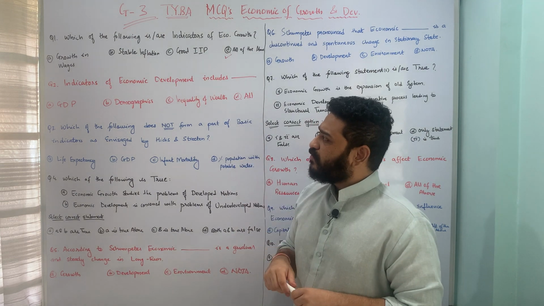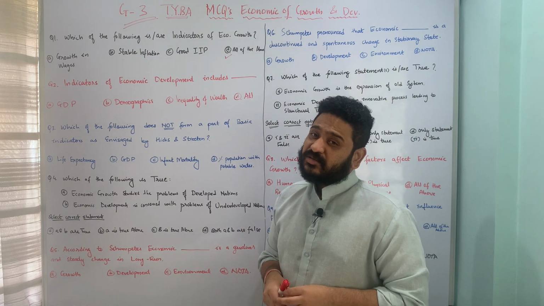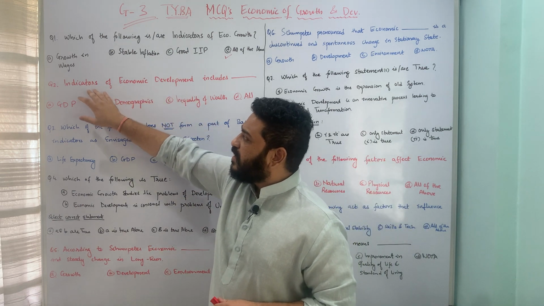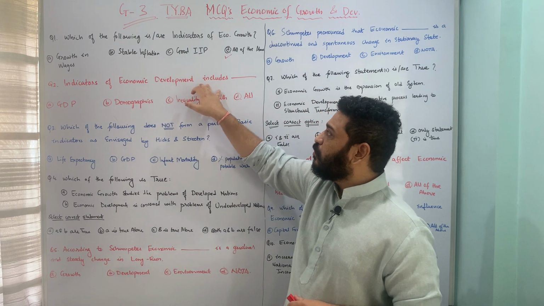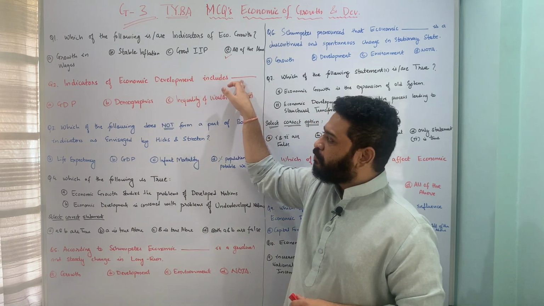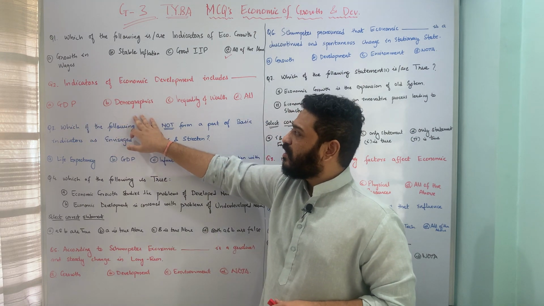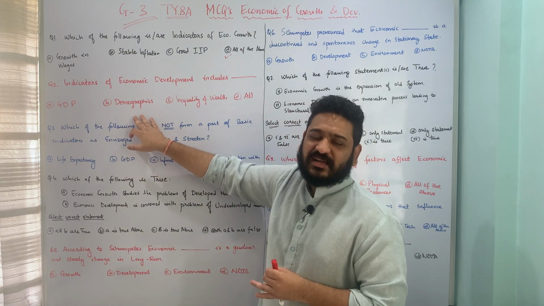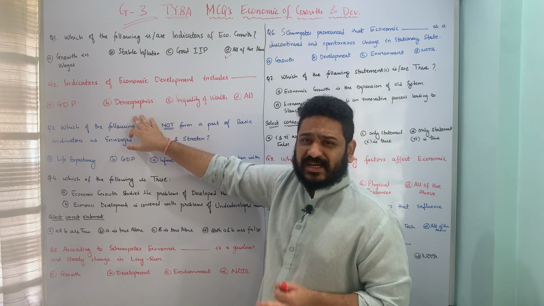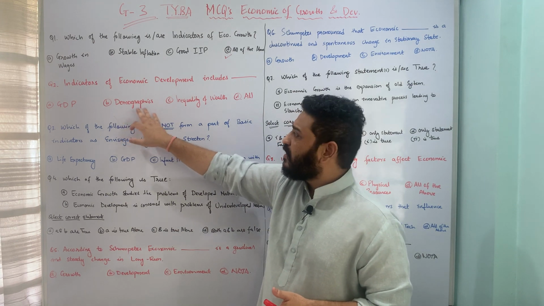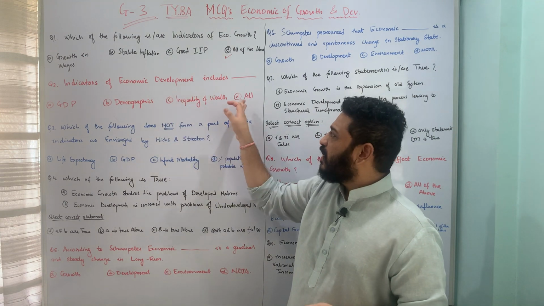Let us now move to the next, which is looking at the indicators of economic development per se. Here the question is framed in this fashion: indicators of economic development include dash. The underlying options are A, gross domestic product, B, demographics, for example total fertility rate, sex ratio, child mortality rate, infant mortality rate, maternal mortality rate, things like that, C, inequality of wealth, and D, all of the above.